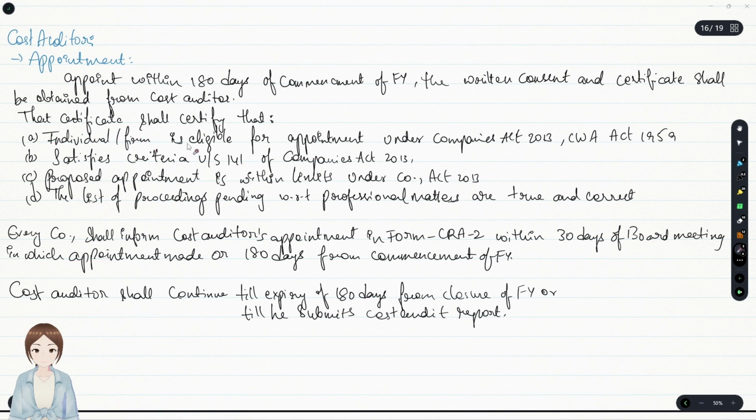That the individual or firm is eligible under the Companies Act and the CW Act, satisfying the eligibility criteria under section 141. Starting, we have eligibilities, qualifications, right? And the proposed appointment is within limits, the 20 company limits. And the list of proceedings with regard to professional matters were true and correct. That's it. Same points were repeated. Every company shall inform the cost auditor's appointment in form CRA 2 within 30 days of the board meeting in which appointment was made, or 180 days from the commencement of financial year.